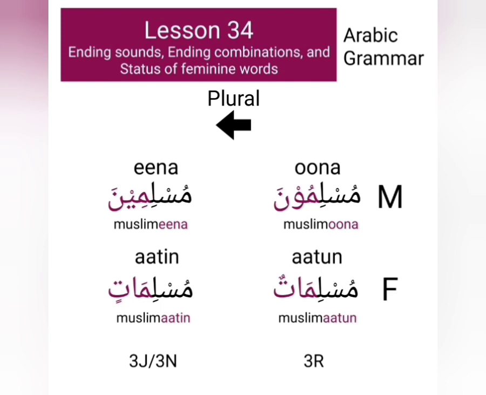Feminine Arabic words also have two types of ending combinations which make them plural. One is atun and the other is atin. For example, the plurals of the word Muslima can be Muslimatun or it can be Muslimatin. The words ending with atun have the status rafa, and the words ending with atin can have the status nasab or they can have the status jar. And we write number 3 with their status to show that the word is plural.